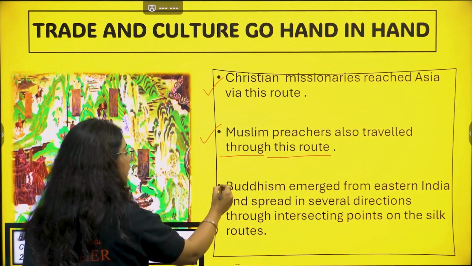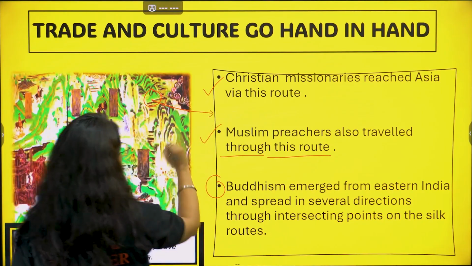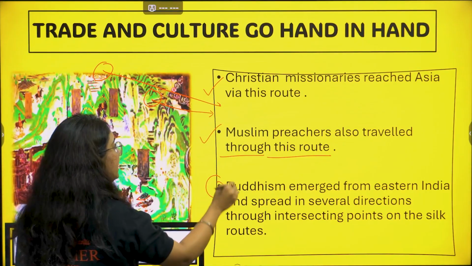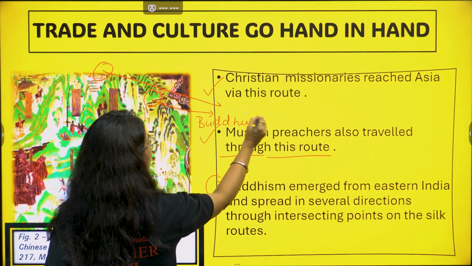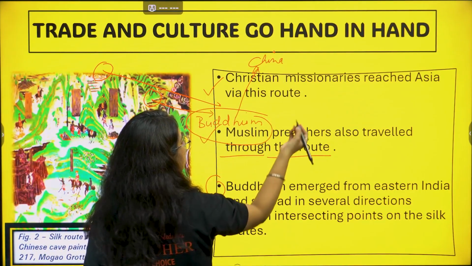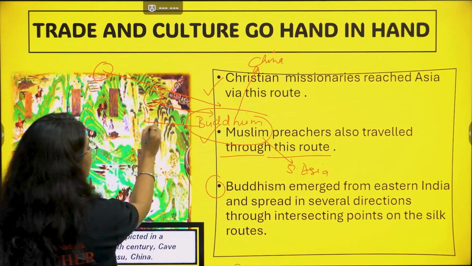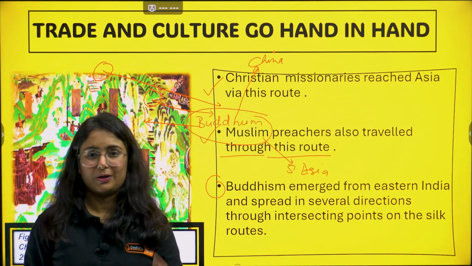Not only that from the Arab region we got Islam and from Europe we got Christianity, but in India there was also Buddhism, and Buddhism spread even to China. We have seen that it spread to Southeast Asia and even to European society through the intersecting points on the Silk route. Got my point?